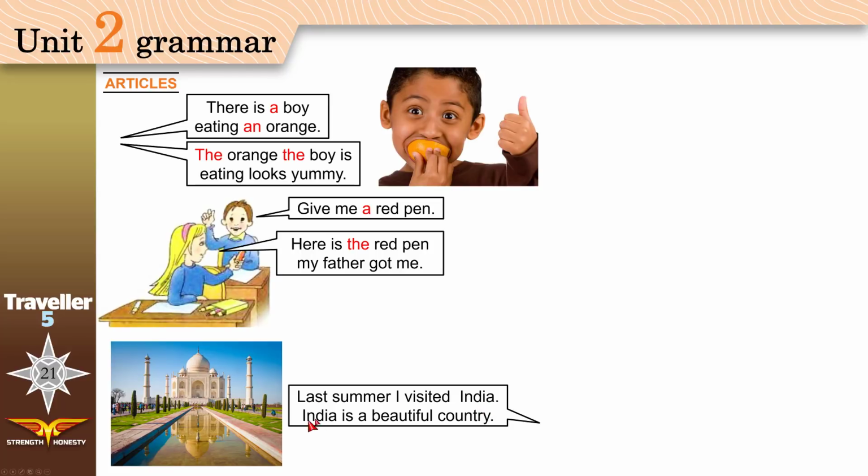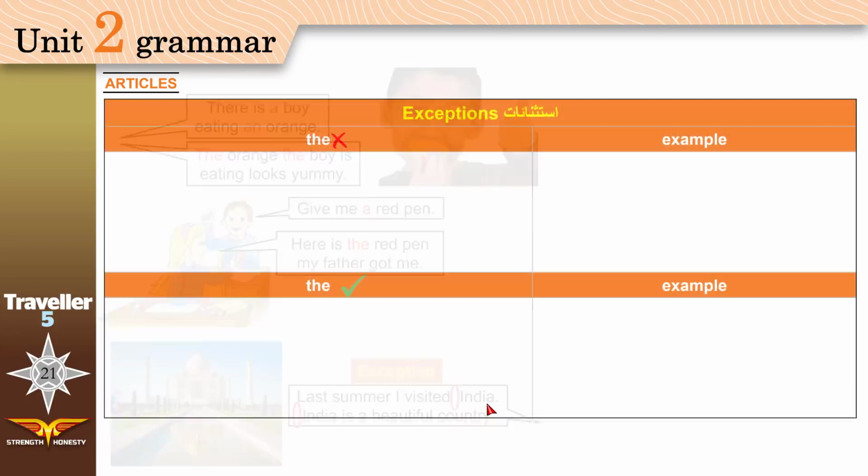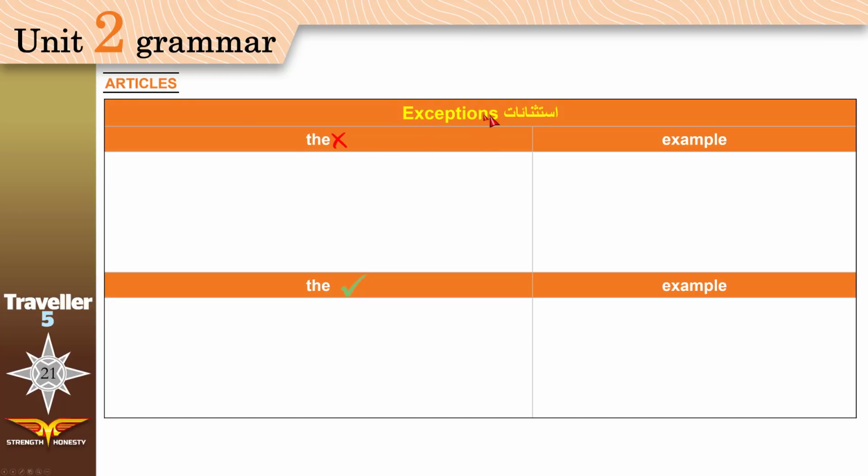The next time I didn't use the: India is a beautiful country. Why? The reason is India is an exception. India doesn't follow this rule. Do we have more exceptions like India? We have a lot. All these words are exceptions. I want you to pay attention to them.